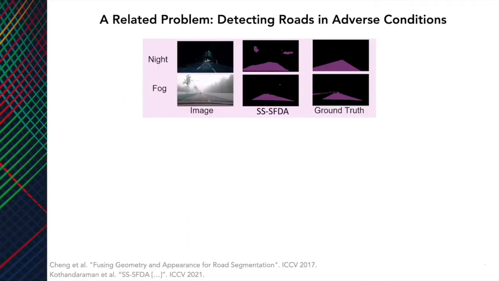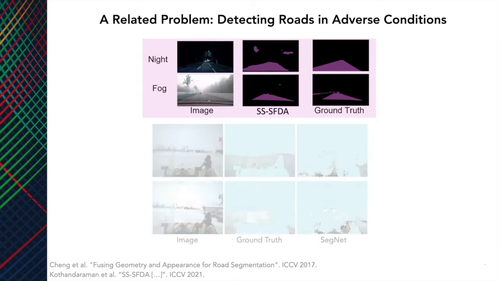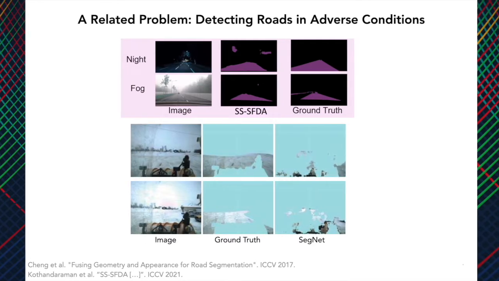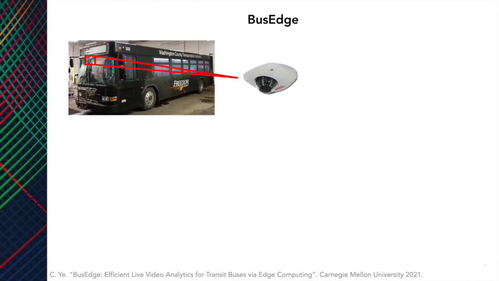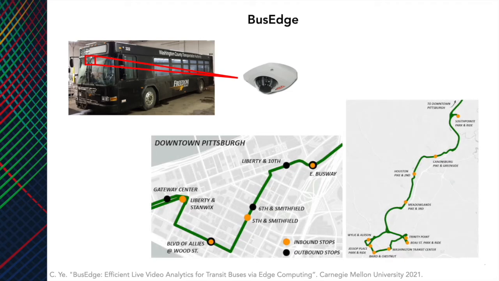Some geometry-based and self-supervised methods have been developed to address a similar problem of detecting roads in adverse weather conditions. These methods do well when the road is partially occluded, as in night settings or fog, but not when fully obscured by snow. We use images taken on a bus that travels around Pittsburgh and Washington County in Pennsylvania as data. However, instead of annotating the data, we take advantage of the fact that the bus regularly runs along a set route to learn the locations of the sidewalks.